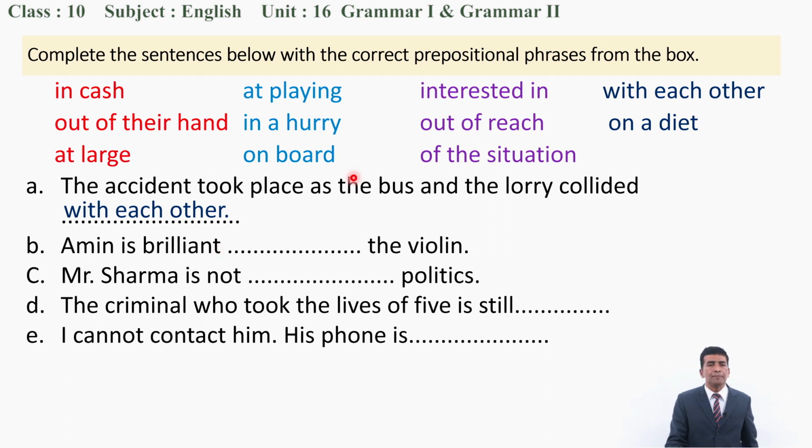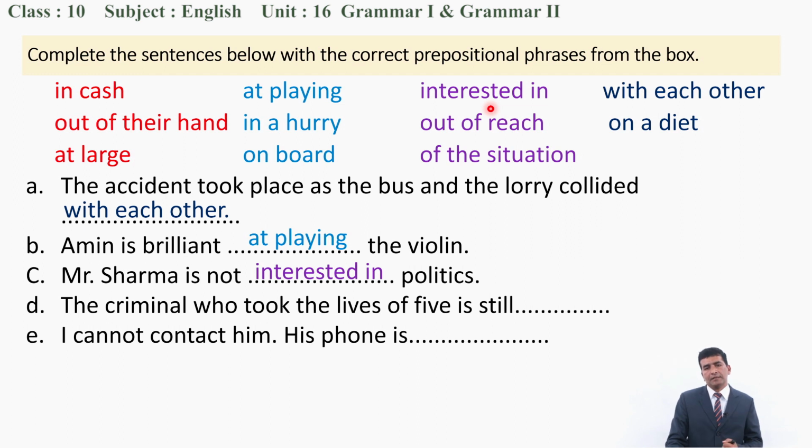Similarly, B. Amin is brilliant at playing the violin. He plays violin and he is brilliant at playing. C. Mr. Sharma is not, which option can be there? Is not interested in? Yes, Mr. Sharma is not interested in politics.